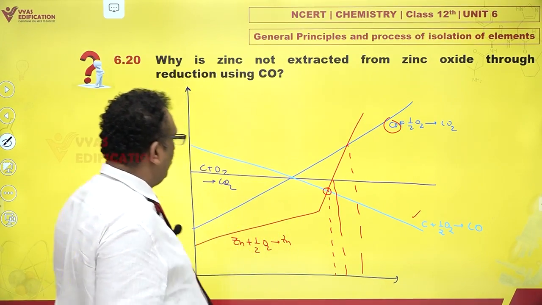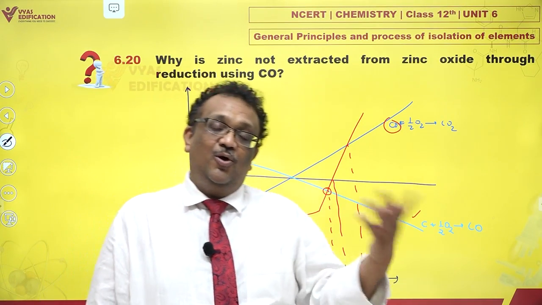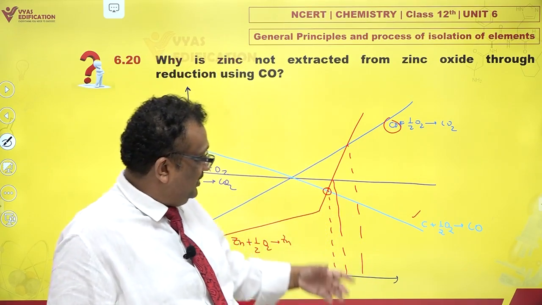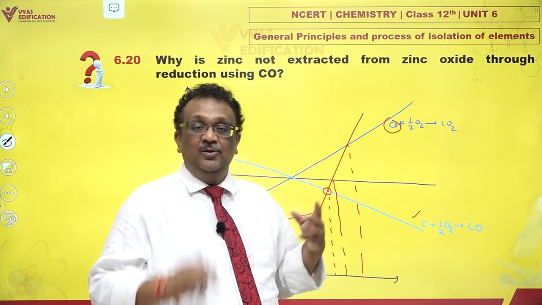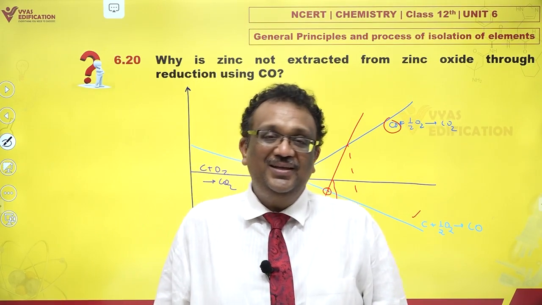Reduction with carbon monoxide would have been better before 700 degrees Celsius, but beyond 700 degrees Celsius, and this temperature is roughly 1200 degrees Celsius, you find that carbon would be a more suitable reducing agent.